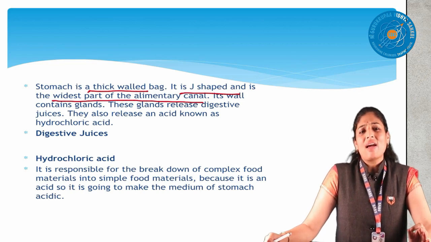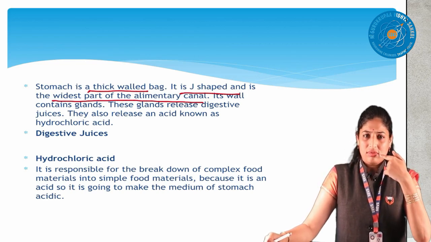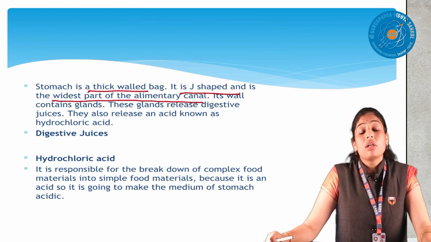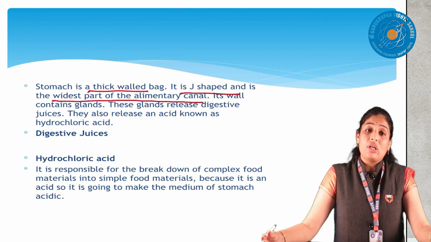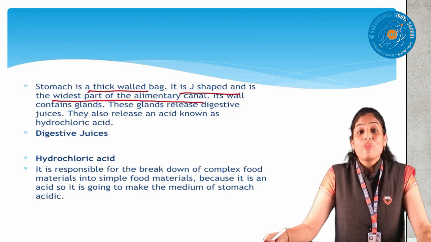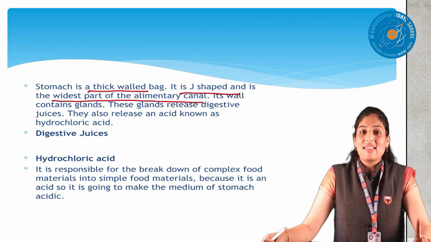The stomach mainly has digestive glands. I said salivary glands are there in the mouth and saliva is secreted. In the same way, digestive glands are there in the stomach. These digestive glands produce the digestive juices. At the same time, the stomach has something very important, you heard it, HCl.